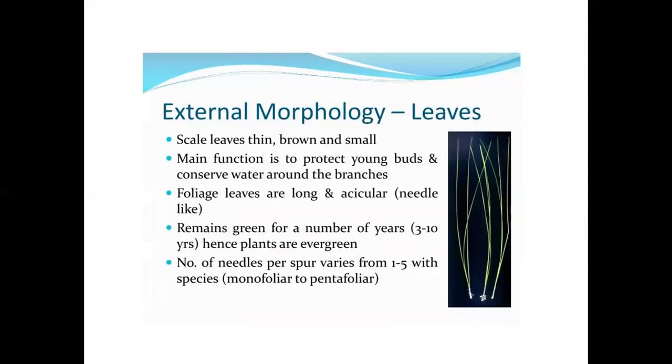External morphology of leaves. Scaly leaves are thin, brown and small. Their main function is to protect the young buds and conserve water around the branches. Foliage leaves are long and acicular, needle-like. They remain green for a number of years, 3 to 10 years, hence plants are evergreen. The number of needles per dwarf shoot varies from 1 to 5 with species, monofoliar to pentafoliar.